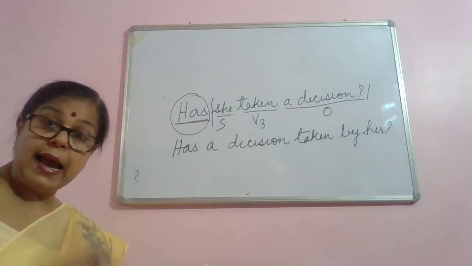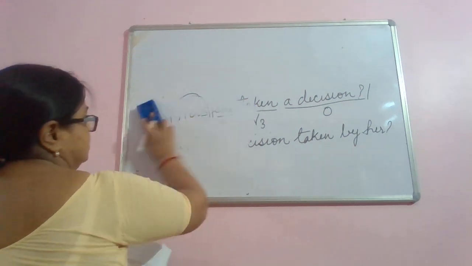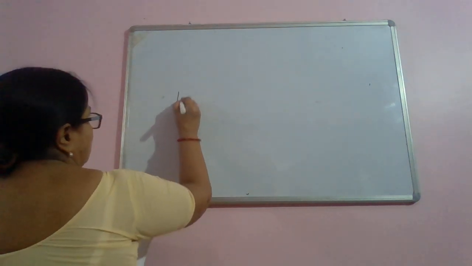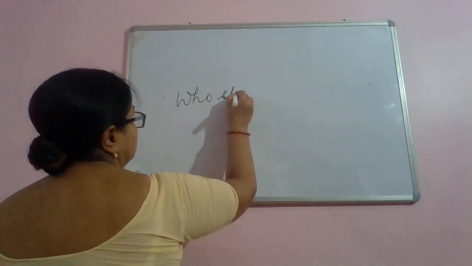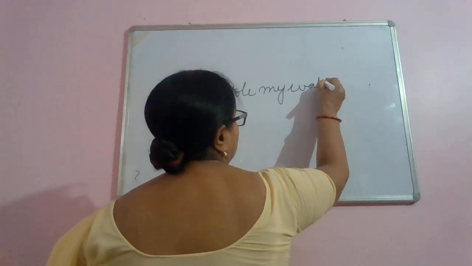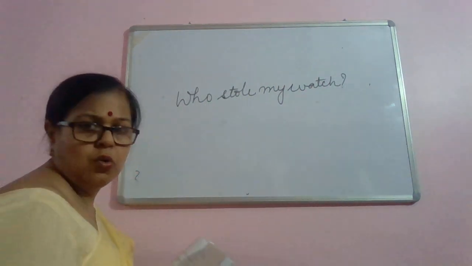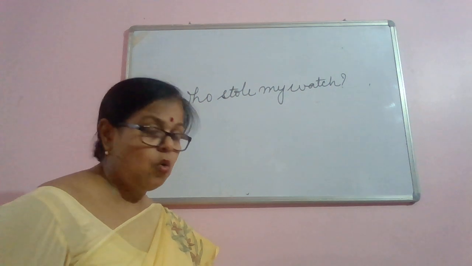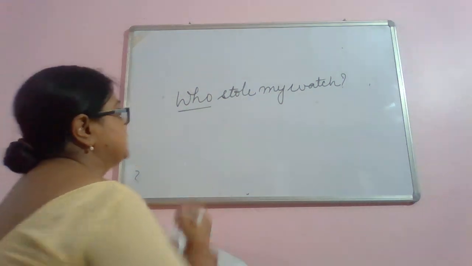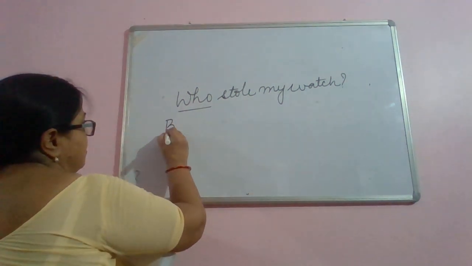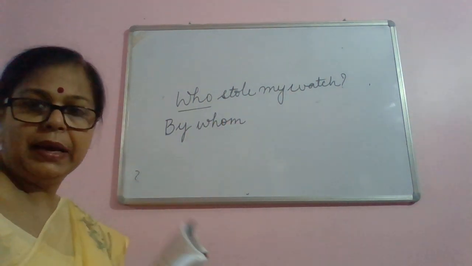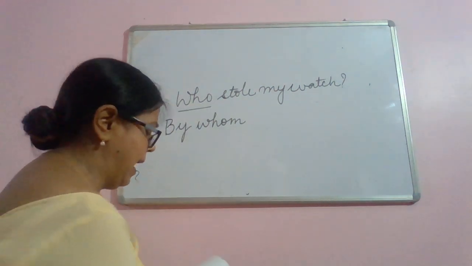Now, let us see another example. Who stole my watch? What is the exception to the rule is, in passive voice, who will become by whom. By whom?